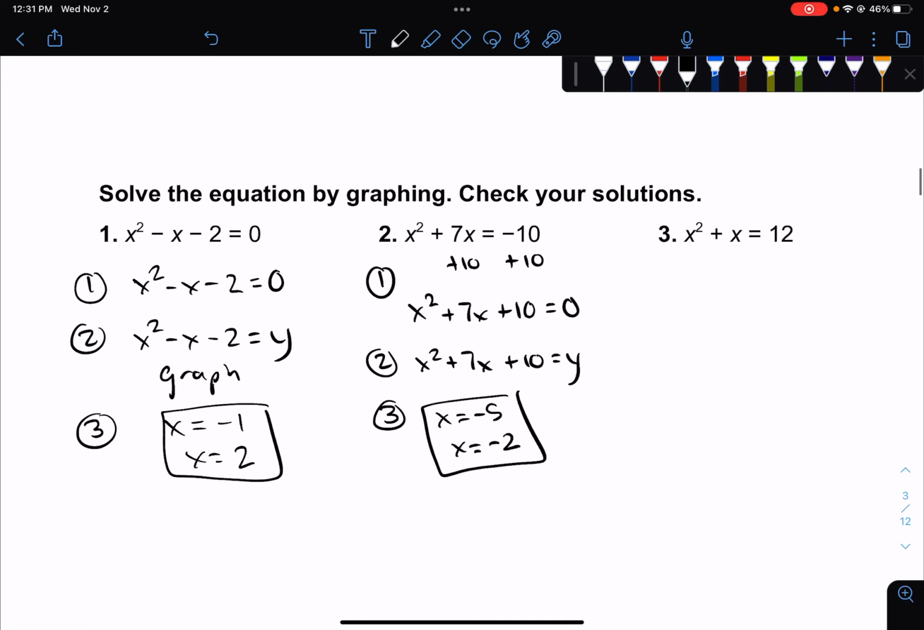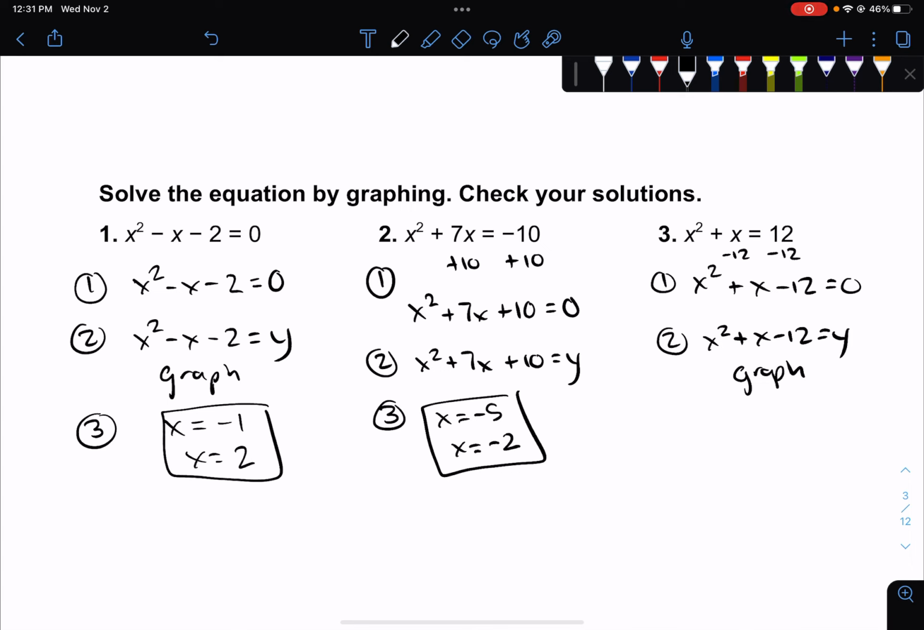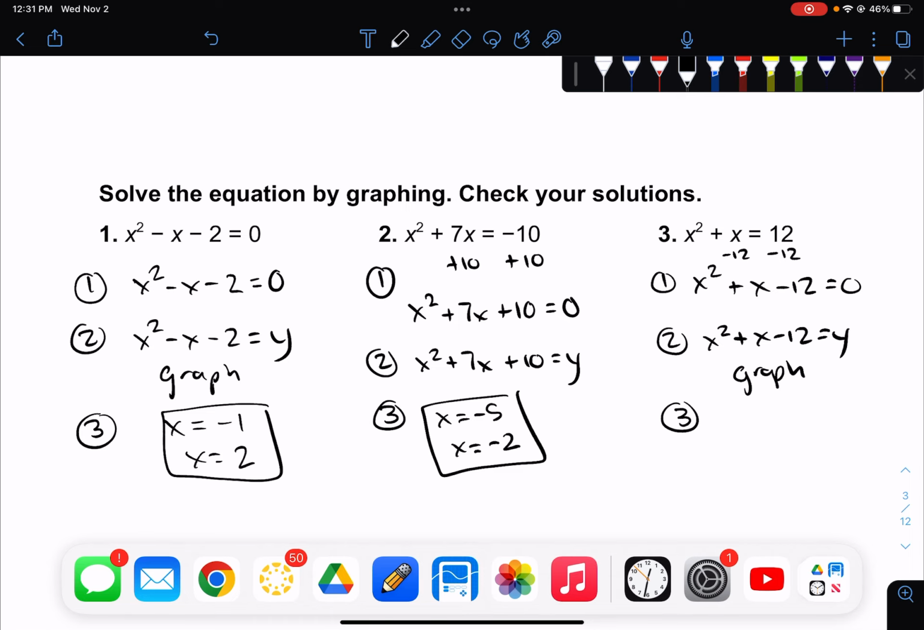All right, number 3, x squared plus x equals 12. Step 1, I need to minus 12 on both sides so that I can get everything on the left-hand side together. So x squared plus x minus 12 equals 0. Step 2 is to change that 0 to a y and graph it on Desmos. And step 3, I look at the graph for where it crosses.